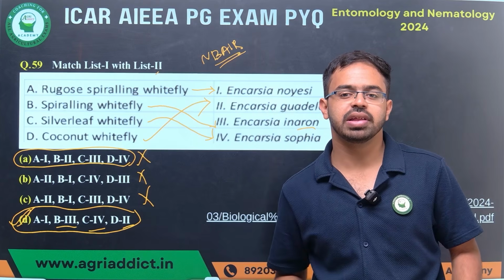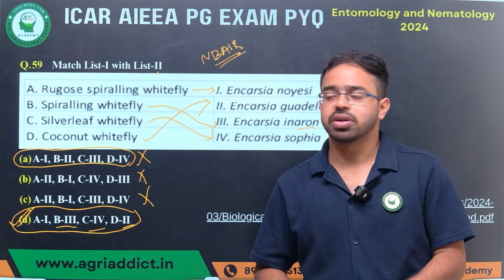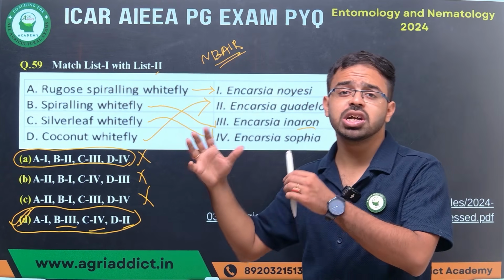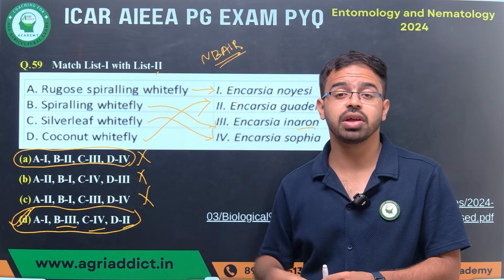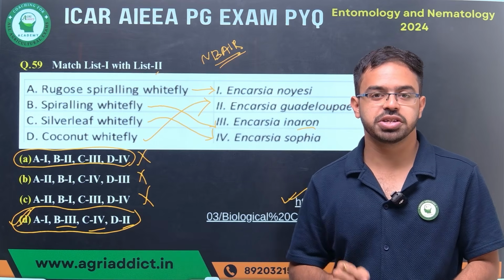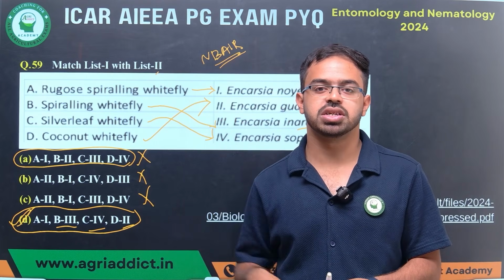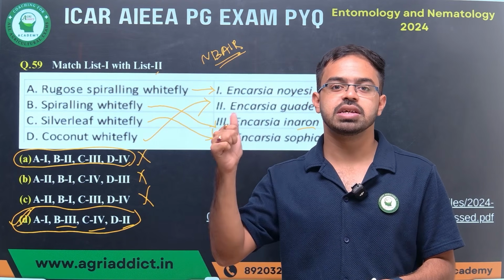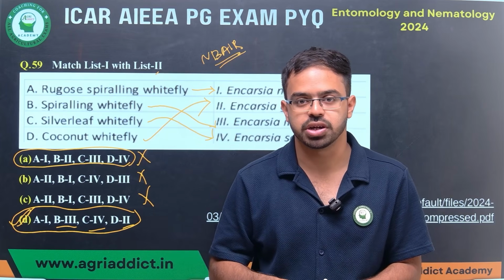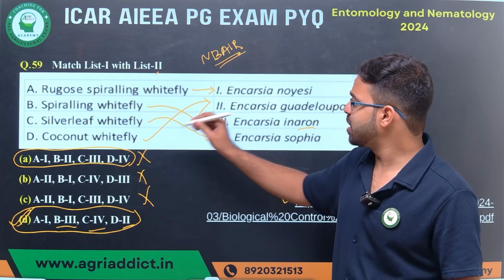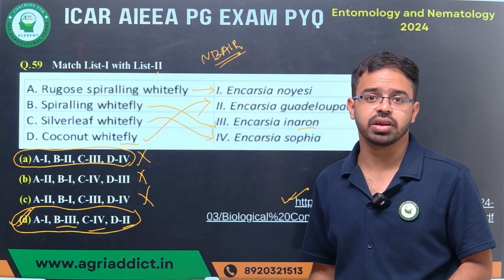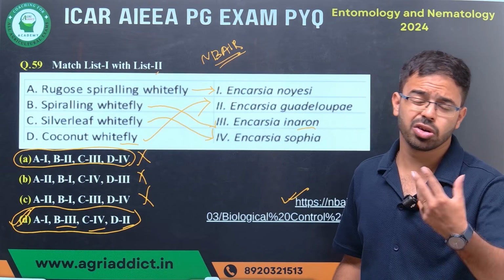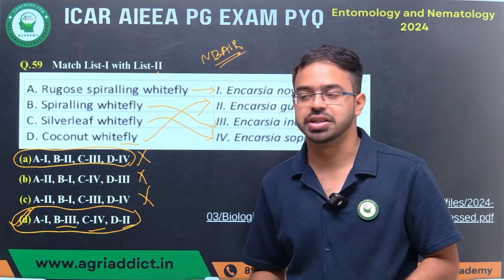And you know very well that when we are talking about the potential biocontrol agent of rugose spiraling whitefly, then the first parasitoid that comes to our mind is Encarsia guadeloupae, because it is present in India. It's a native parasitoid. Okay, but still there is coconut whitefly given over here, Aleurodicus coccois.